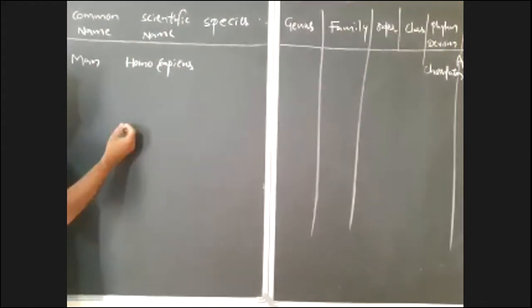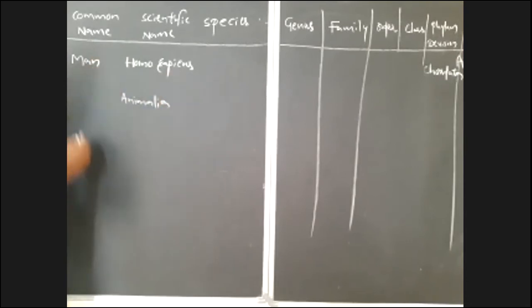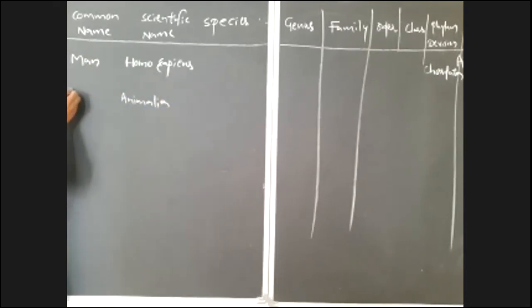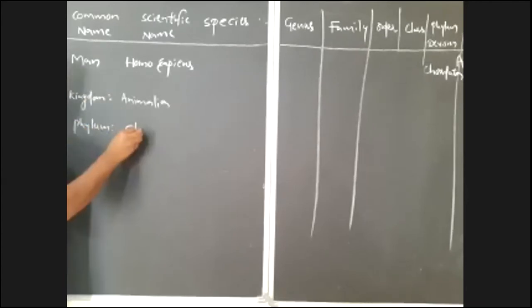Observe. Human beings belong to kingdom Animalia. You may write in the form of a table, or you may write as I am writing here. So kingdom is Animalia, and after that phylum. Human belongs to phylum Chordata.